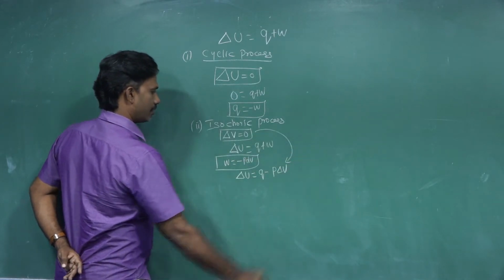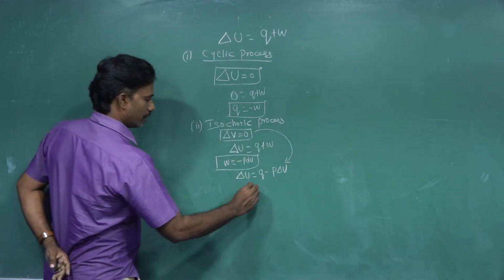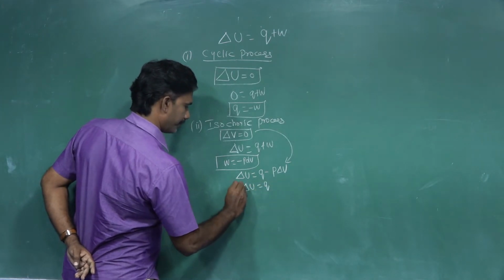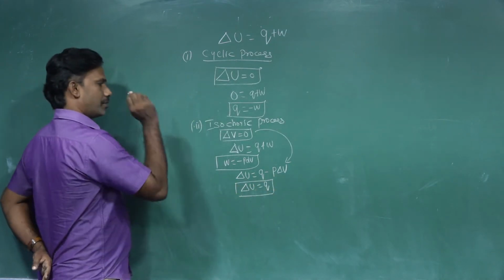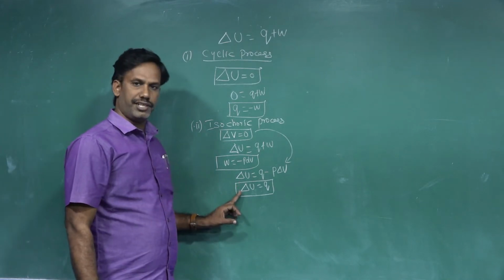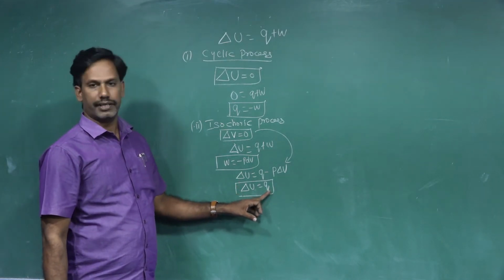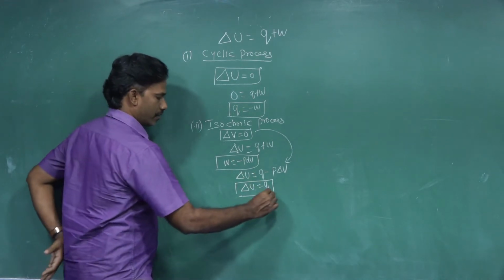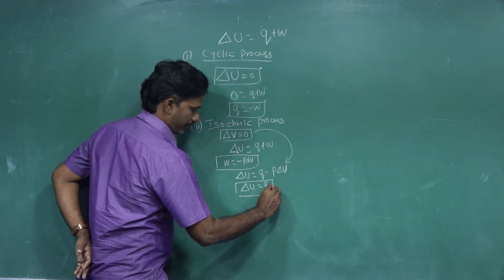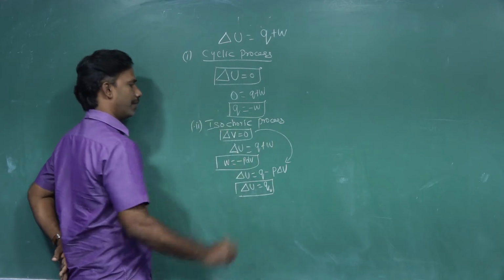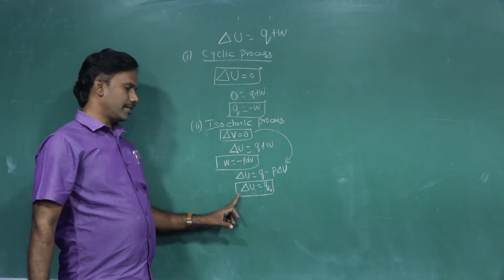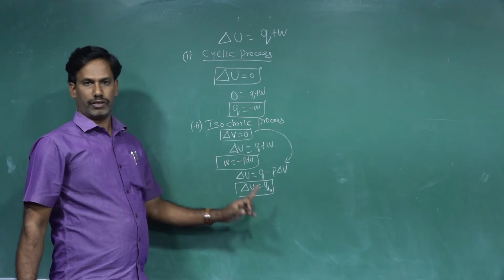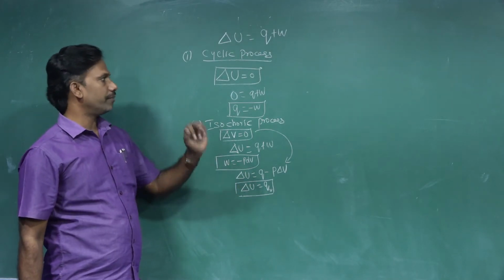Applying this condition for isochoric process, del V equal to 0, then that is Q. For isochoric process, the change in internal energy is equal to the quantity of heat supplied, Q. Del U equal to Q at a constant volume, because isochoric means volume is constant. That is, for isochoric process, change in internal energy is equal to Q, the quantity of heat, at a constant volume.